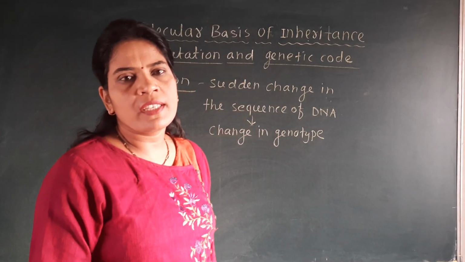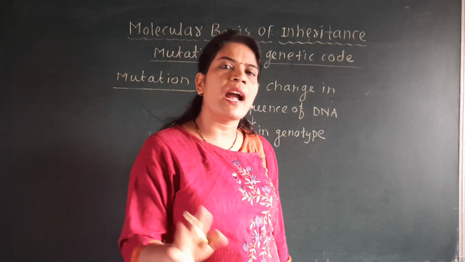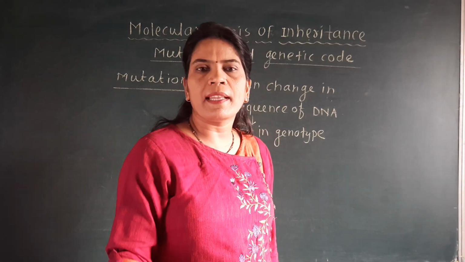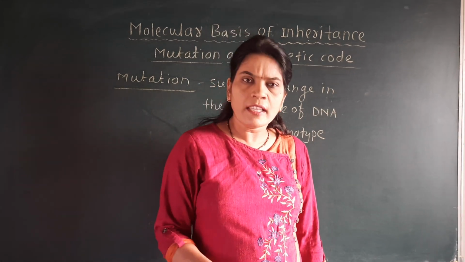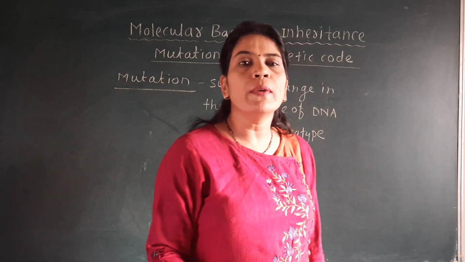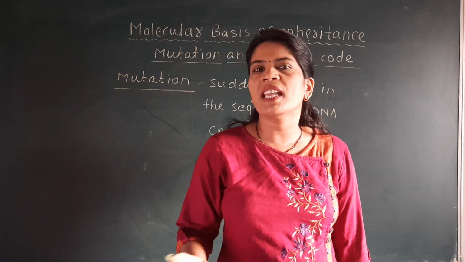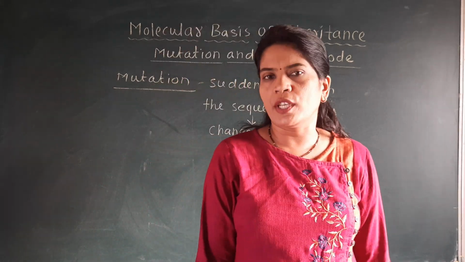Mutation may be natural, mutation may be artificial. X-rays, beta rays, gamma rays cause mutation. If our body is exposed a number of times to these rays, X-rays, beta rays, gamma rays, or even UV rays, then these rays cause a change in the sequence of DNA in our body, and mutation occurs.